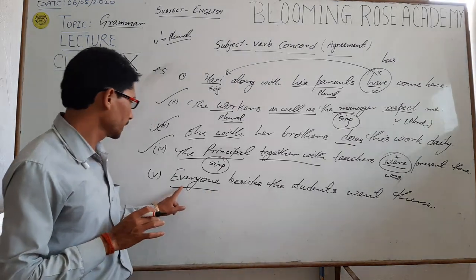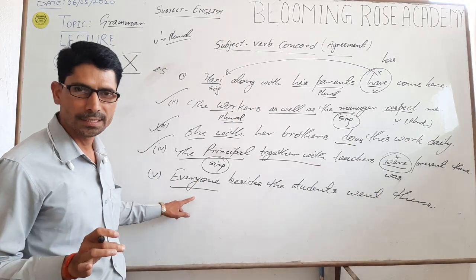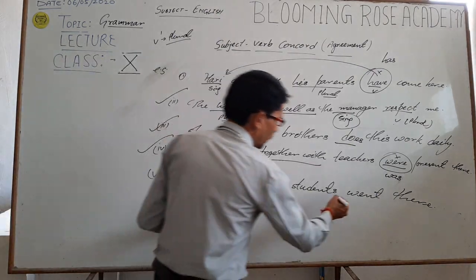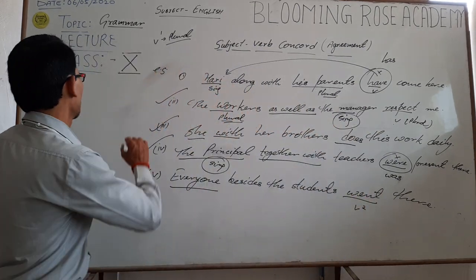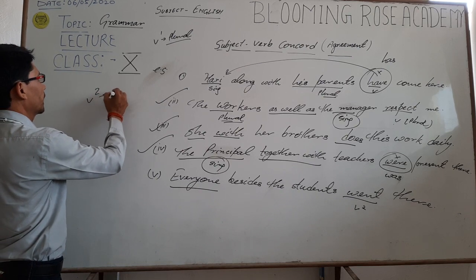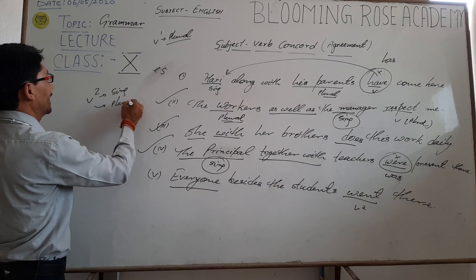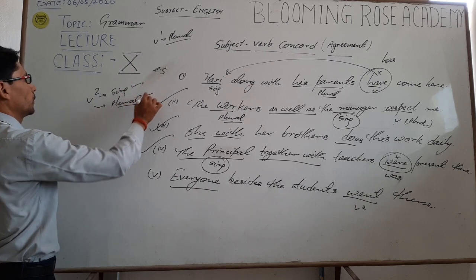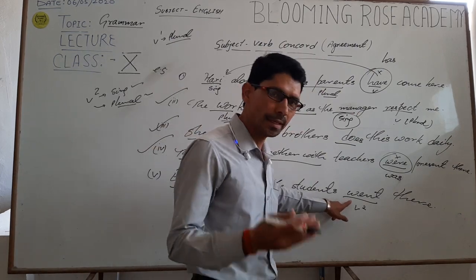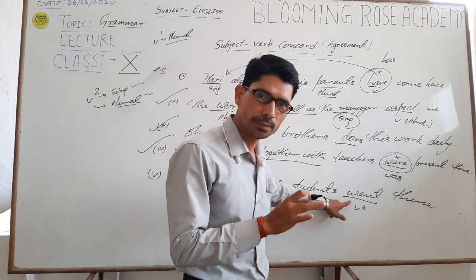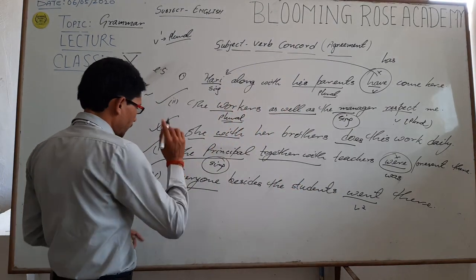So in this sentence, the word everyone is acting as a singular subject, and the verb went is the second form of the verb, which acts as both singular and plural. So everyone is a singular subject, and went acts as both singular and plural. So this sentence is already correct.